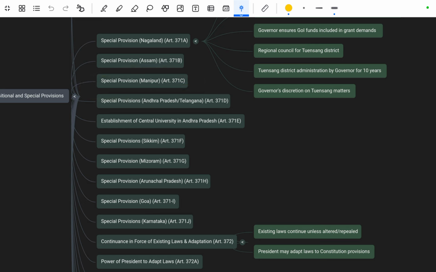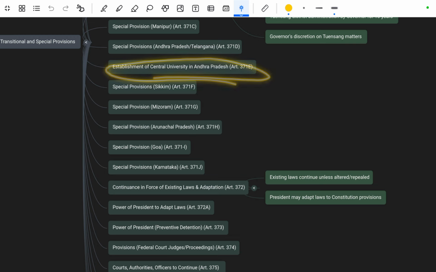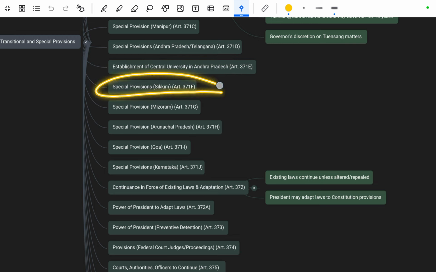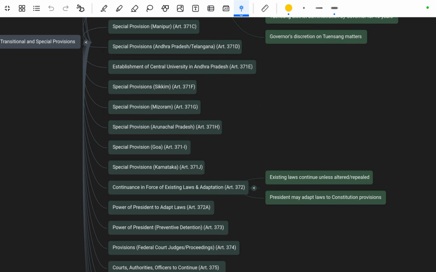371C, that is about Manipur. 371D, that is Andhra Pradesh and Telangana. 371E, that is special establishment of Central University in Andhra, that is about the E, है ना. Next is 371F, that is mentioned about Sikkim. Mizoram, for Mizoram it is G, है ना. For Arunachal Pradesh it is 371H. H यानी कि remember by the height.